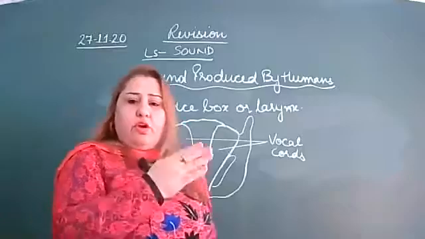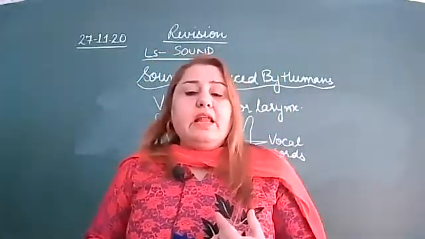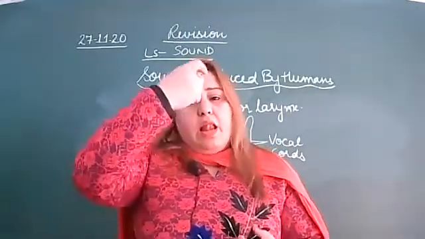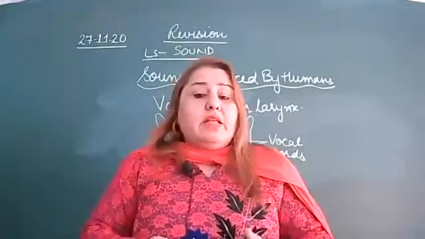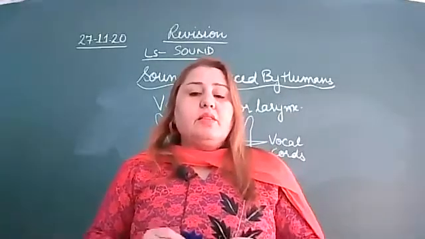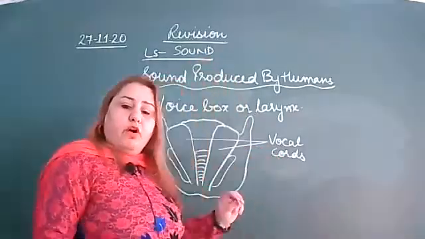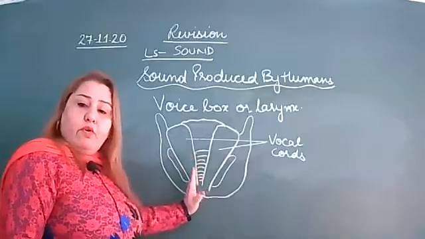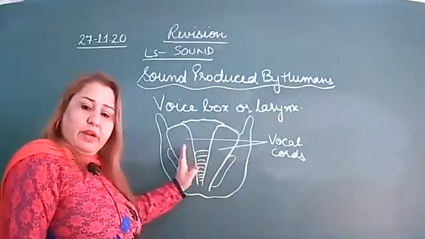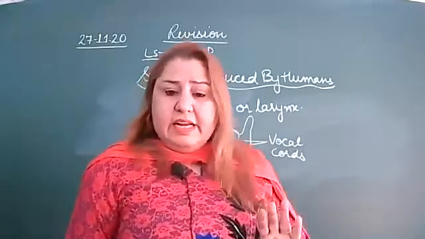When the lungs force air through the slit, the vocal cords vibrate, resulting in the production of sound. Is it clear?